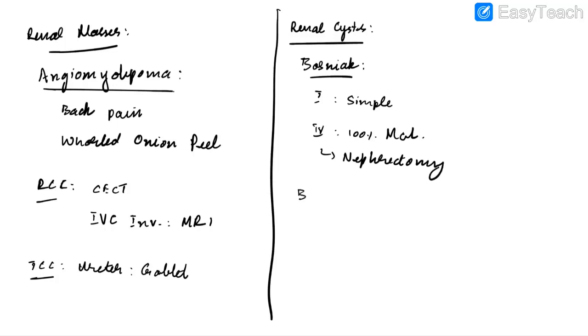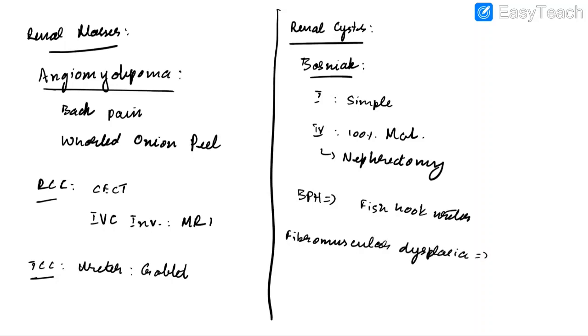In case of benign prostatic hyperplasia, we will see fish hook ureter or J-shaped ureter. In case of fibromuscular dysplasia, we will see string of beads appearance.